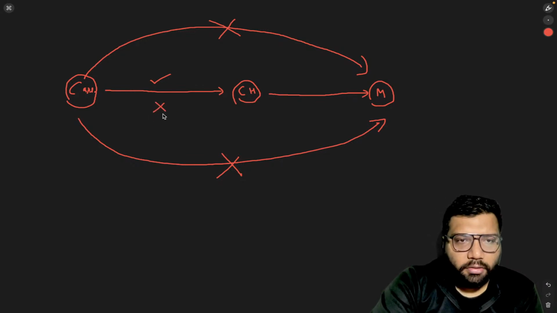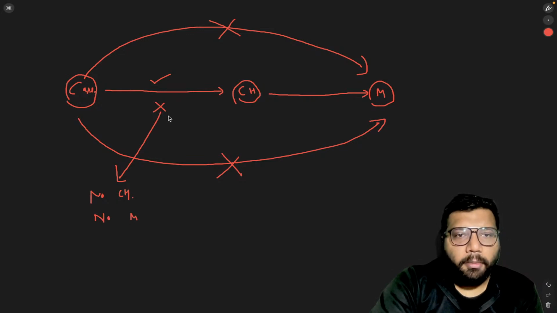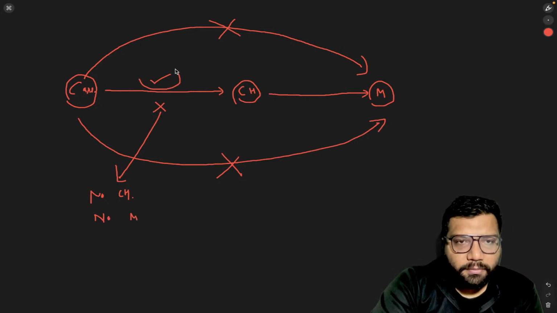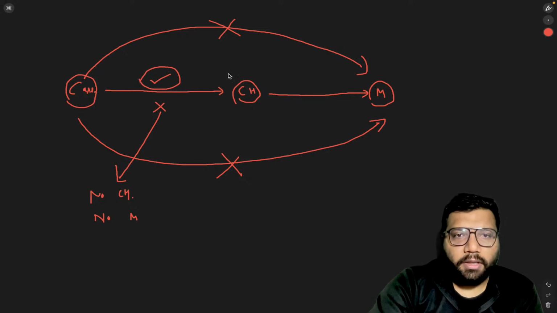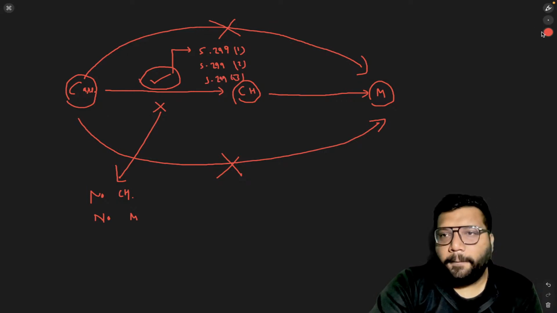If not, then there is no culpable homicide and there is no murder. But if yes, in that circumstance, it will fall under section 299 clause 1, section 299 clause 2, or section 299 clause 3.